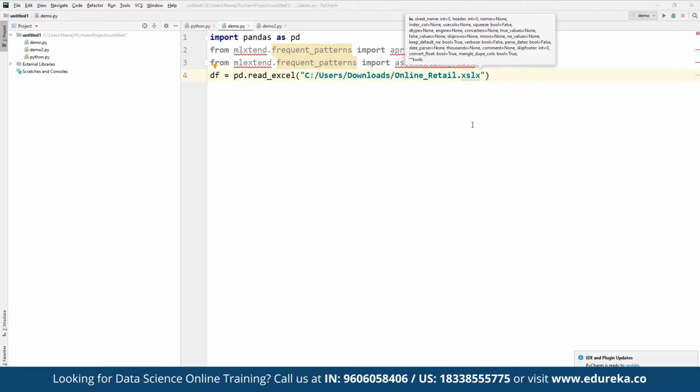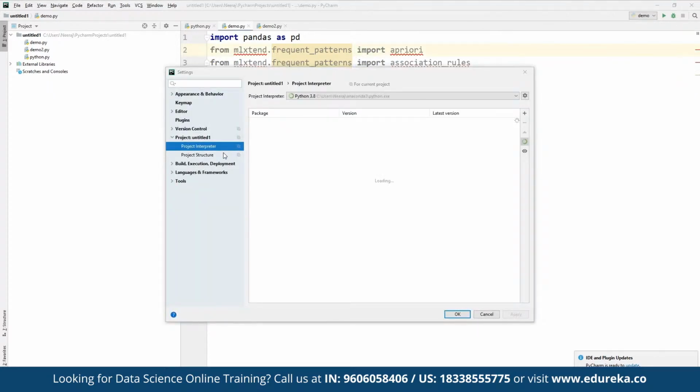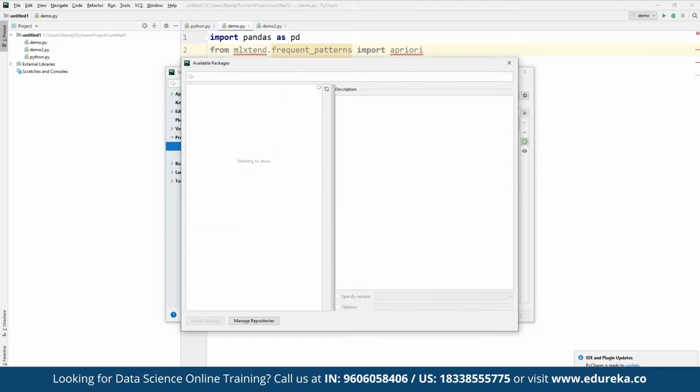In case some libraries are currently missing here, we can import these libraries as and when required. If something is missing, we can simply import these libraries in case they are not properly installed. For installation of any new library, we can go to File under Settings. Here we have to go to Project Interpreter. In case you want to add any specific library, we can simply click on plus, and then we can choose which library we want to add.